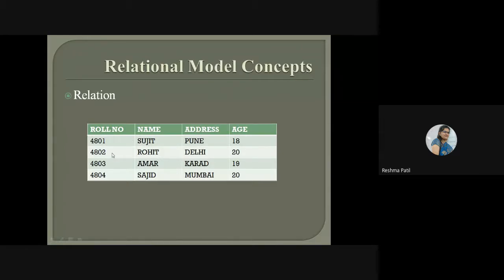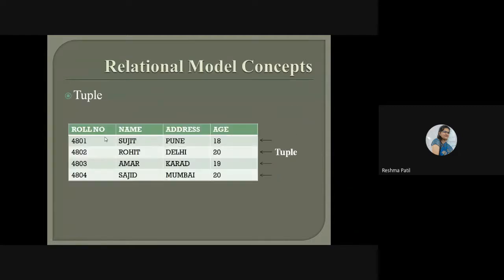Then the second row will contain information about this object, third this object, and fourth this object. So here are the objects which are stored in the particular rows. You can see how many rows there are: 1, 2, 3, 4. These are the tuples of the particular relation.